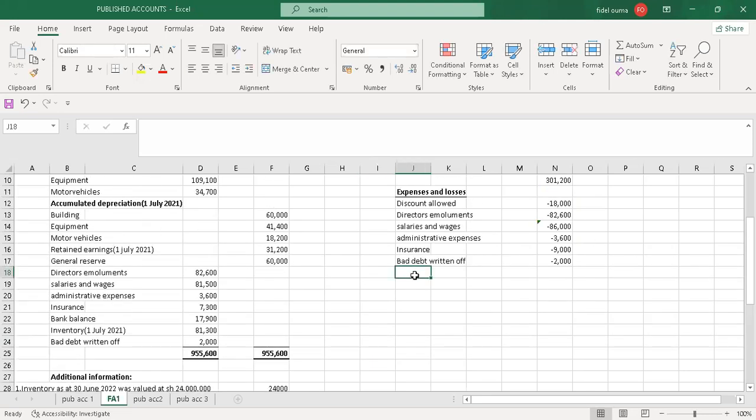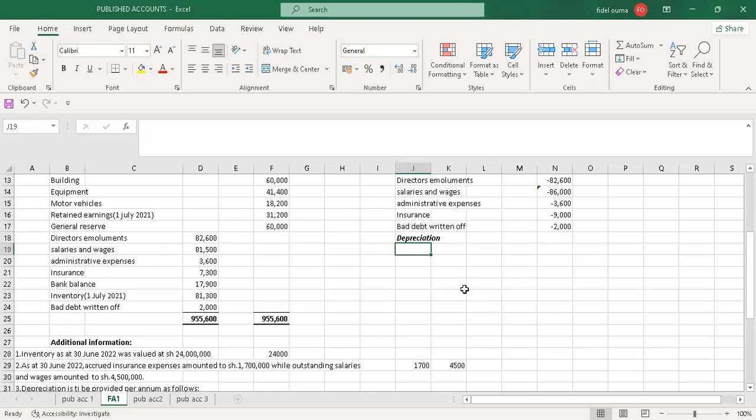So these are depreciation. So I just say depreciation. And maybe let me put it in bold italics so that you can see it on your side clearly, because I want to say depreciation for each, for building.